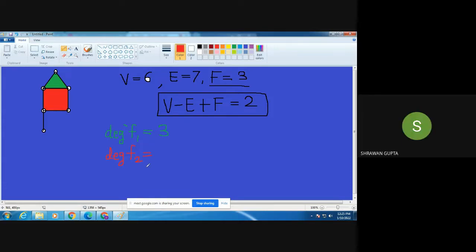4. So this is 4. According to the definition, we need to count the number of edges around this face. Or you can say in this walk, we need to count the number of edges. Now tell me, what is the degree of this blue face? 7.